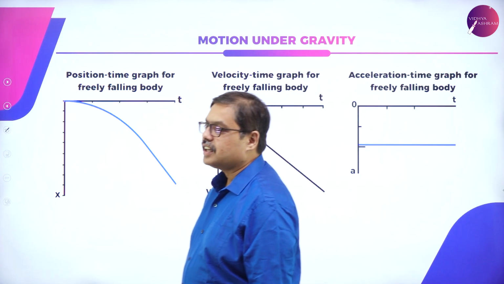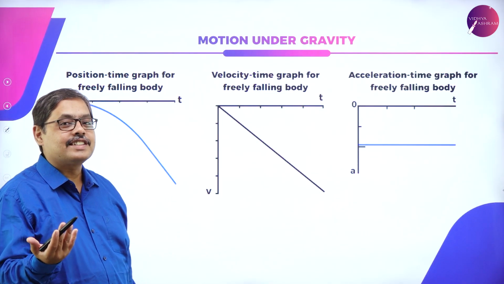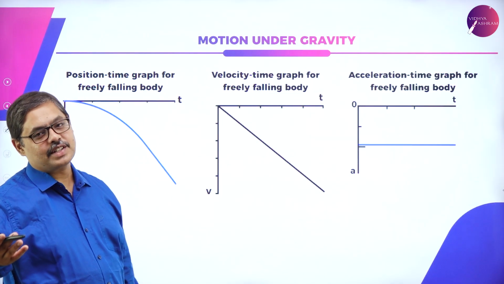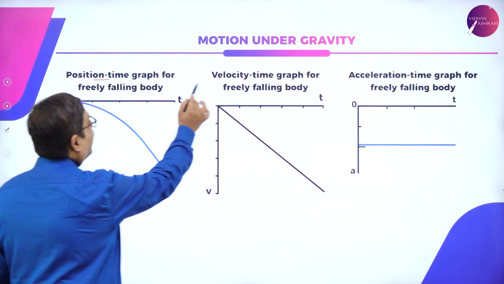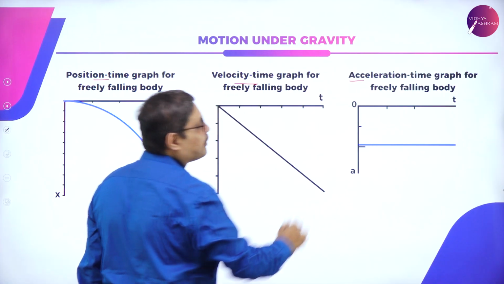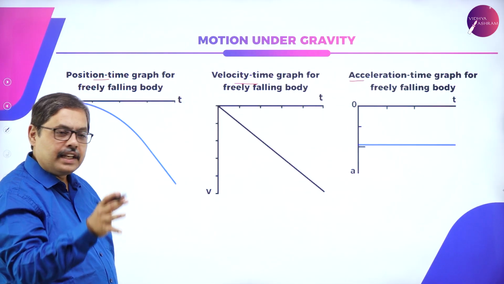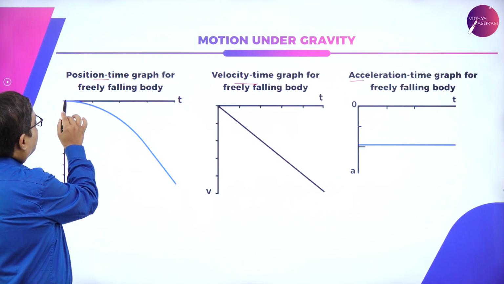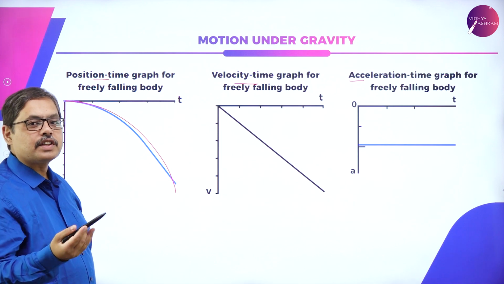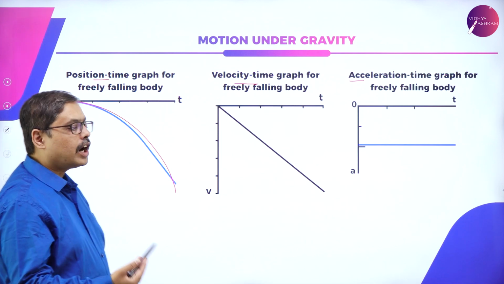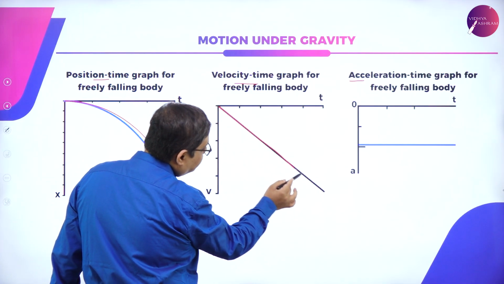Now let us try to understand the PT, VT and AT graph. What is this AT graph? This is acceleration versus time. Position versus time, velocity versus time and acceleration versus time for a freely falling body. When a body is falling freely, it generally follows the path of a parabola, so it will be a simple curve in the position versus time graph. What happens to the velocity? The velocity constantly increases.